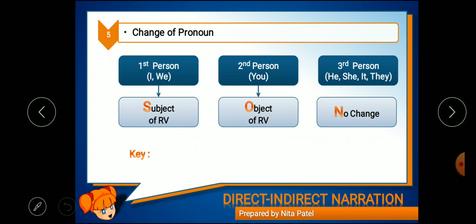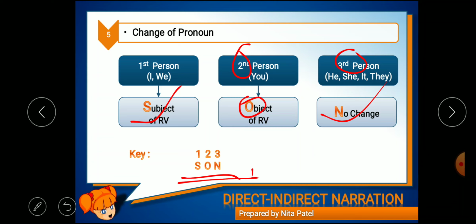Don't get confused. Here we have a key, that is 1, 2, 3 SON. First person subject, second person object, third person no change. 1, 2, 3 SON. So this is the shortcut key. You can use it.